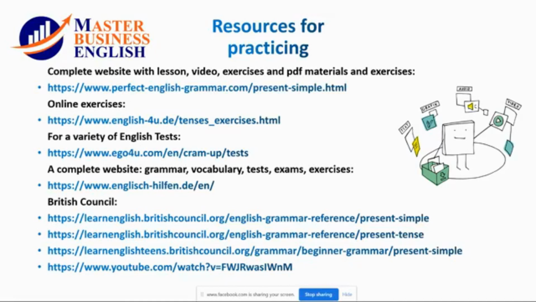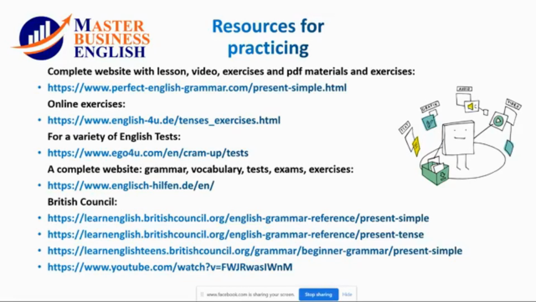The next one, I like this website because it's very complete. English, but English with ch dash hilfen.de. In this website, you can find a lot of resources. And of course, British Council.